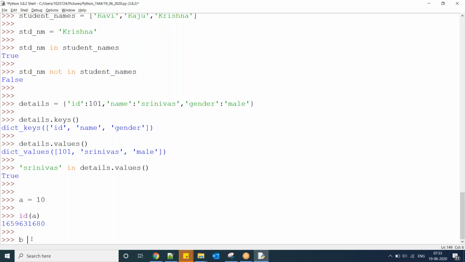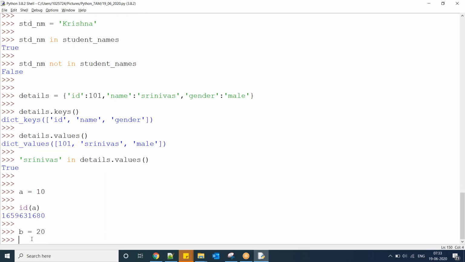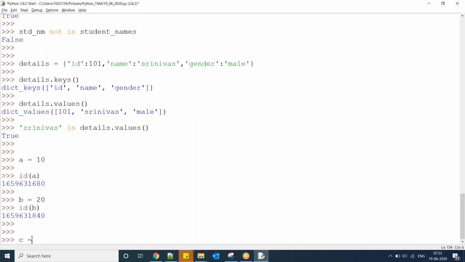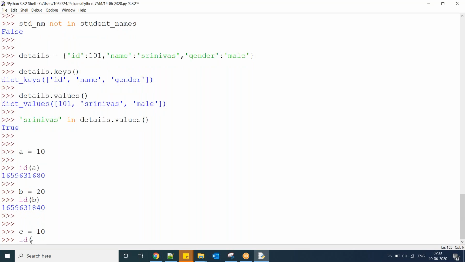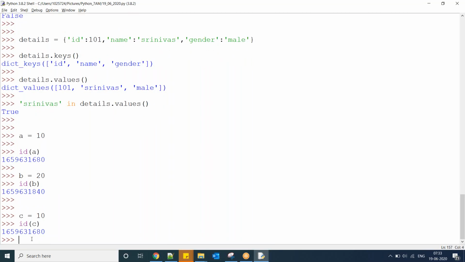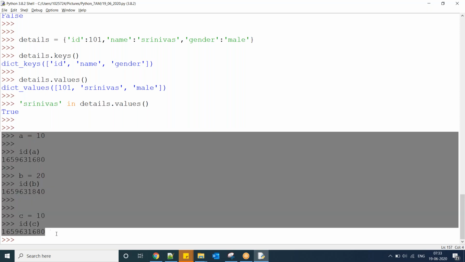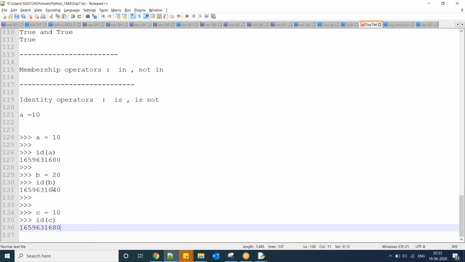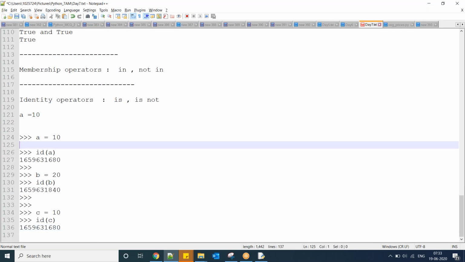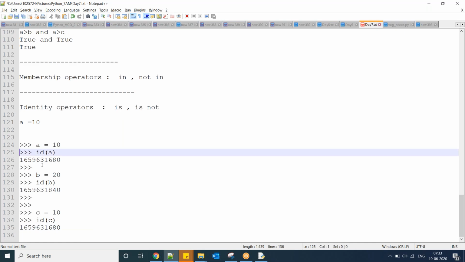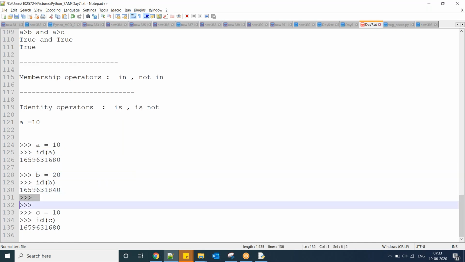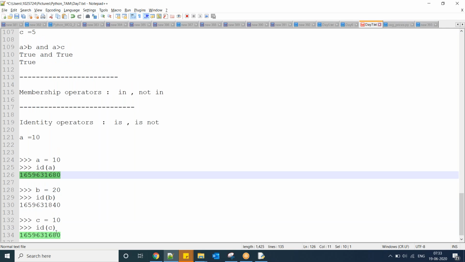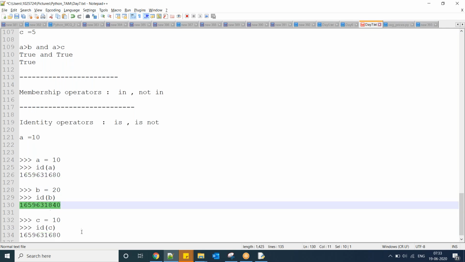Now observe here, b equal to 20, id of b. Now c equal to 10 again, and id of c. If you compare these things, you observe that the address of A and the address of C are the same. Address of B is different.